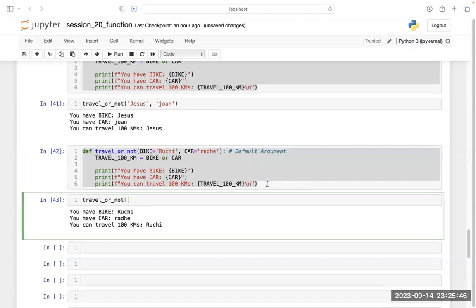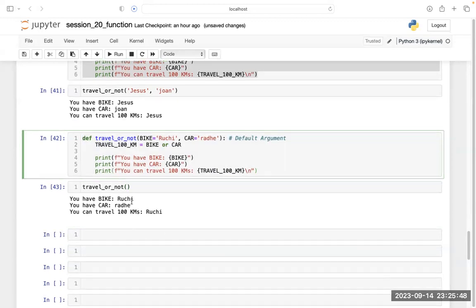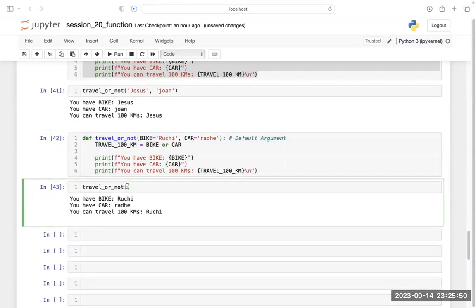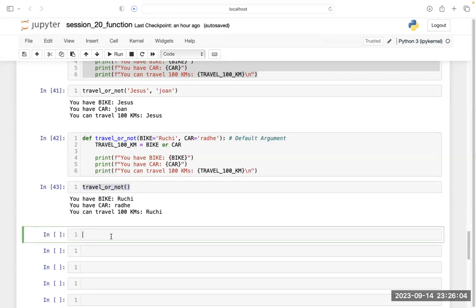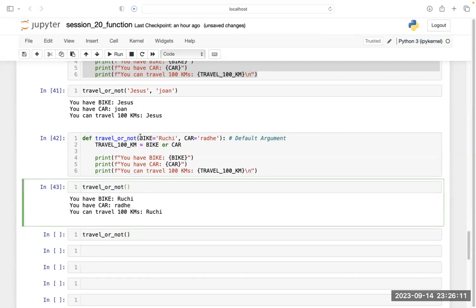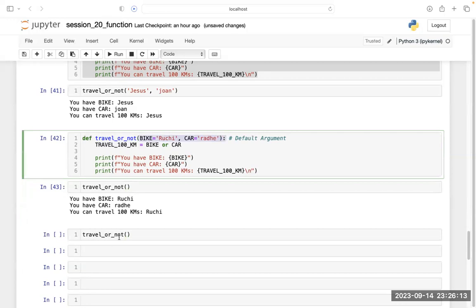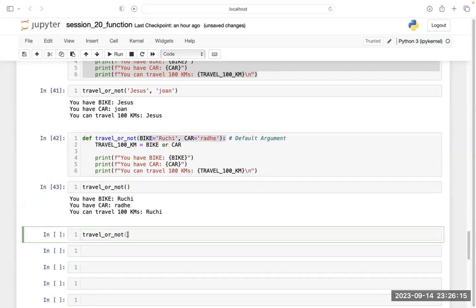See, here in this function call we are not supplying any argument, and we are getting the argument that we have already defined at the time of function definition. Now let's do one more important thing. We have already defined a default argument, and now let's put some other thing here.